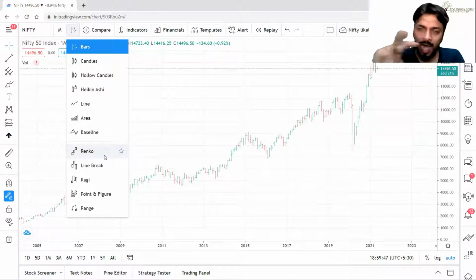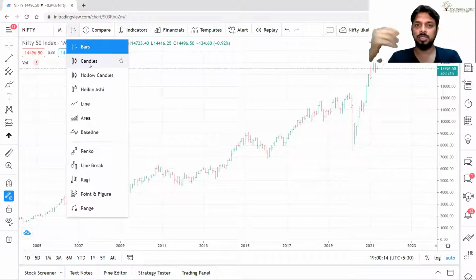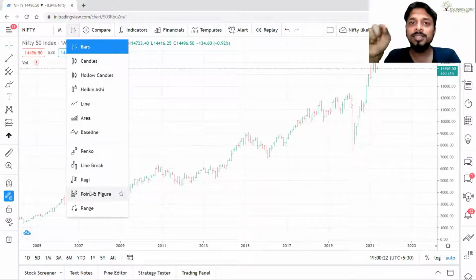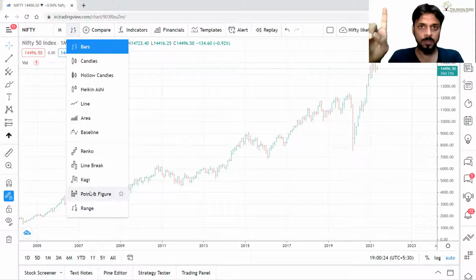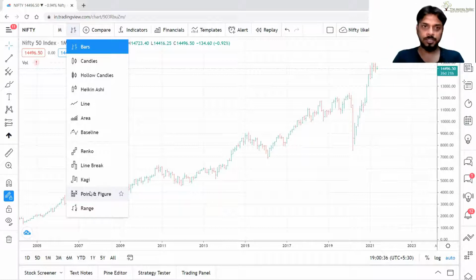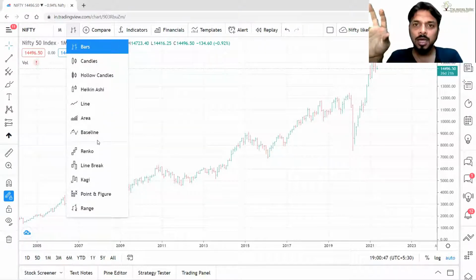Now, in this entire program, we will focus on candlestick charts because that gives us much more information in comparison to other charts. Having said all this, I am not saying other charts are inferior to candlestick charts. No, we are comfortable with candlesticks. Hence, in this entire program, we will focus on candlestick charting for our analysis. Before moving forward, let me show you how a few of these charts look.